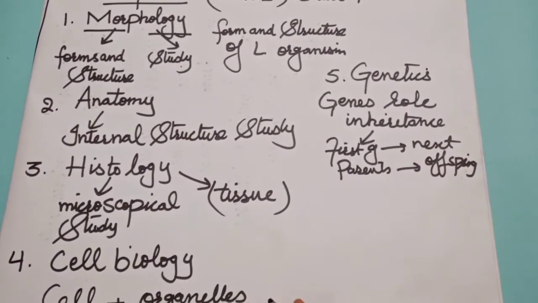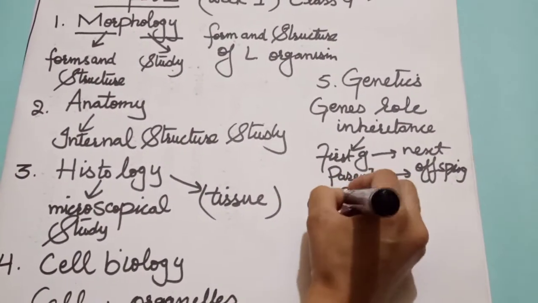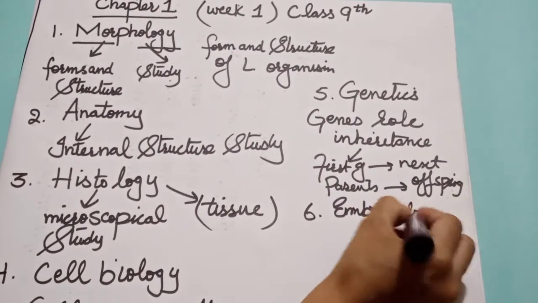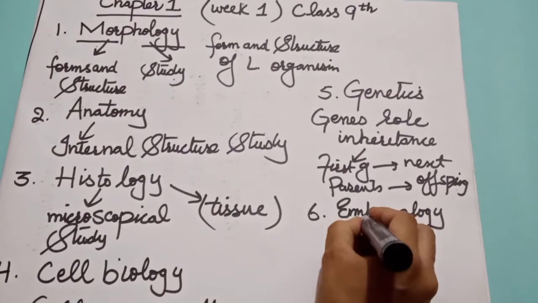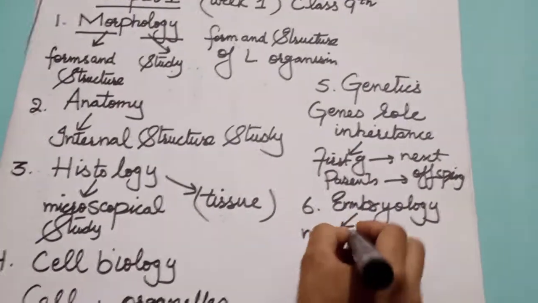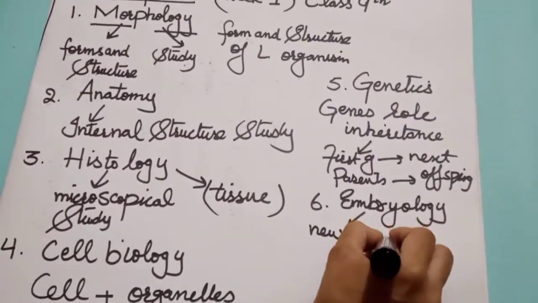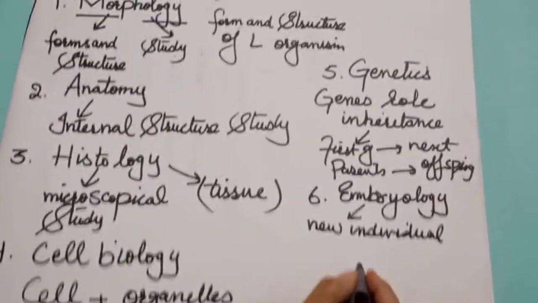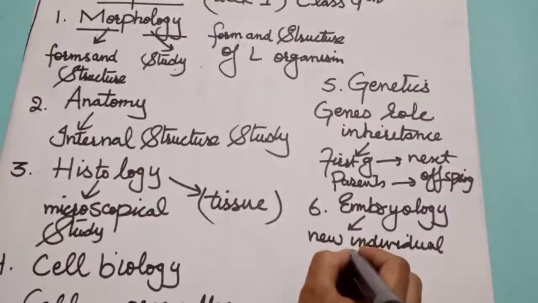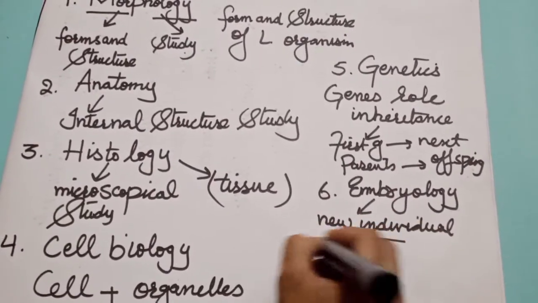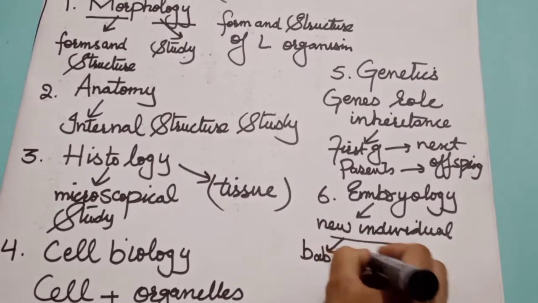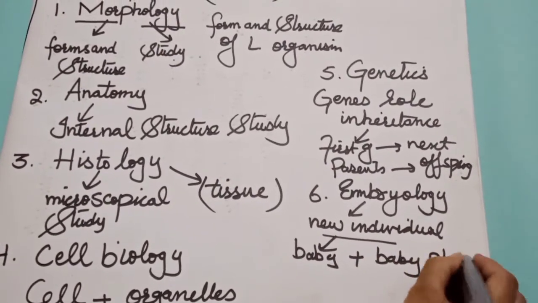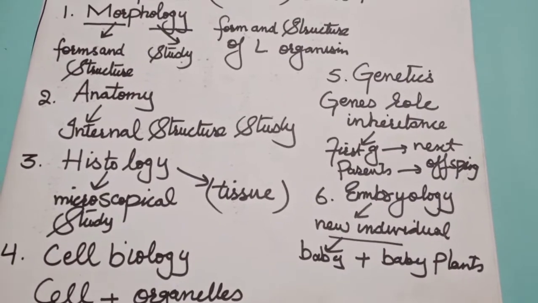The next one is embryology. Embryo means new individual. It is the study of development of a new individual, maybe a baby or a baby plant. In human beings and in plants, both studies are called embryology.